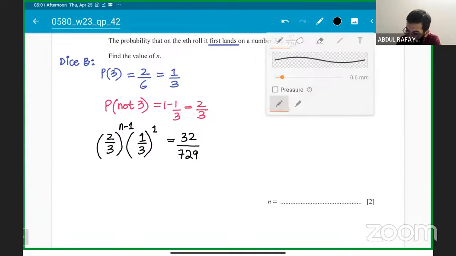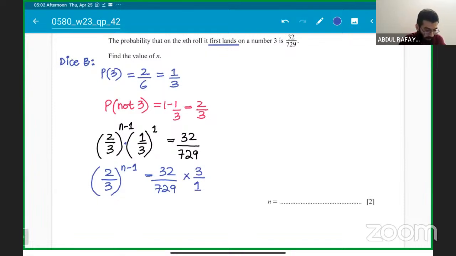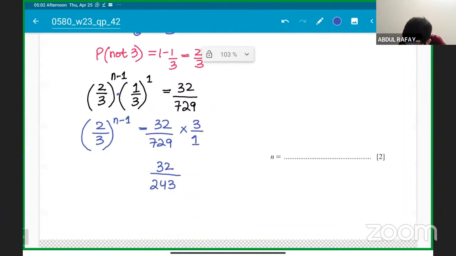So what we can do, I think we can try to simplify and solve this. Let's keep this as it is. I hope everyone got this. Okay. So ये यहाँ multiply हो रहा है, right? तो वहाँ जाके ये divide हो जाएगा. 32/729 divided by 1/3. तो multiply हो जाएगा by 3/1, right? ठीक है, फिर हम इसको solve करने की कोशिश करेंगे. 32/729 into 3, तो ये आ जाएगा 32/243. Okay, everyone getting it, guys? Clear with me? Following?